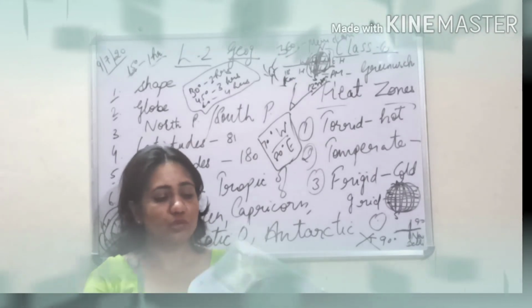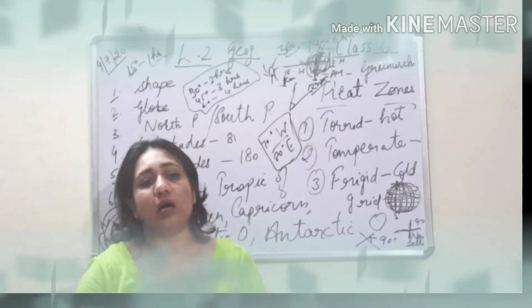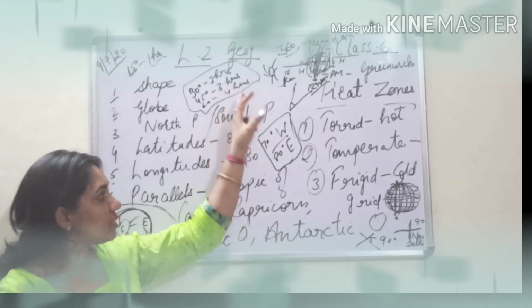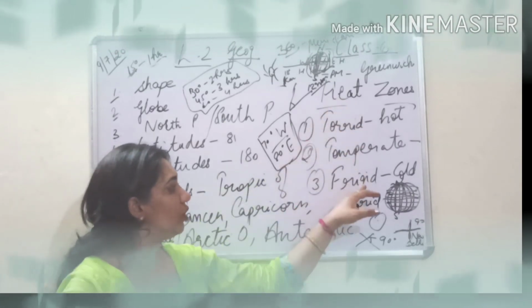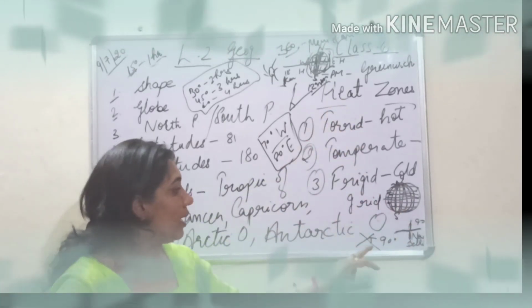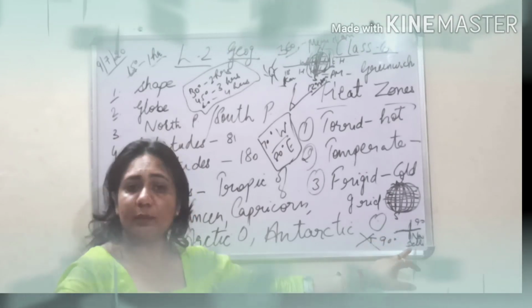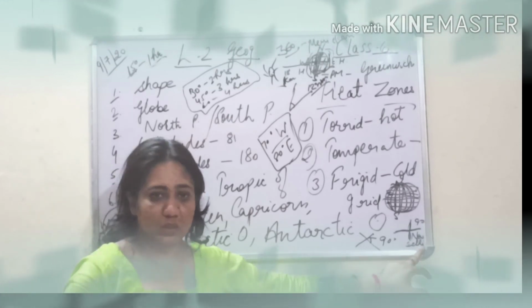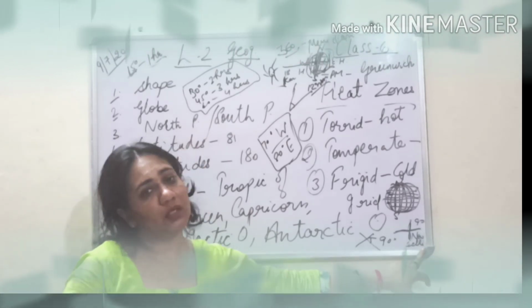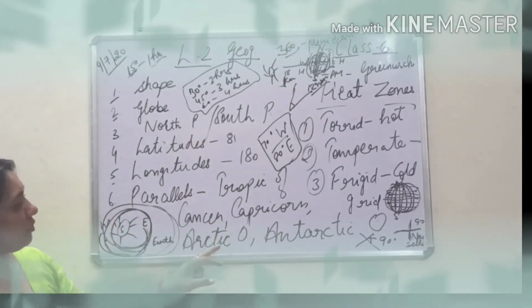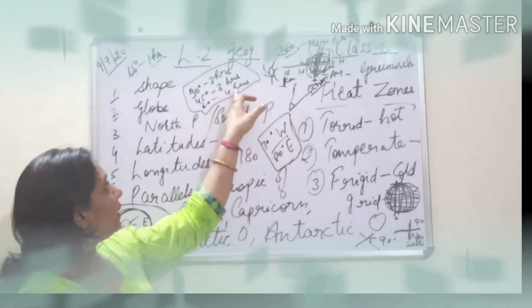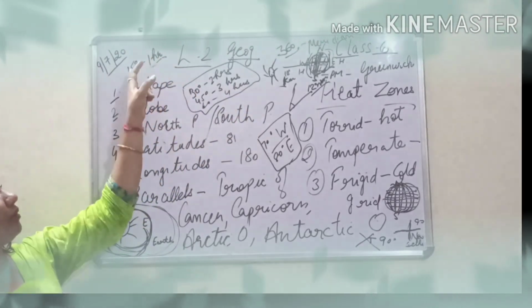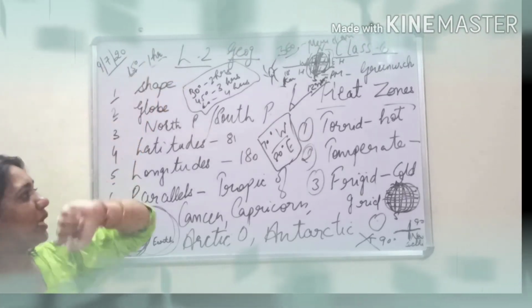So that's all for today. I don't want you to get mixed up. We'll deal with the left out portion in the coming videos. So just revise whatever we have learned about the three heat zones, and what a grid is, then the lines of intersection, how you can locate a place where the latitudes and longitudes intersect each other on the globe. From there we can know the place if you know the latitudes and longitudes of that particular place. We have also learned that we are 1 hour ahead in the east and 1 hour back in the west, and that 15 degrees represents 1 hour if we need to calculate the time.